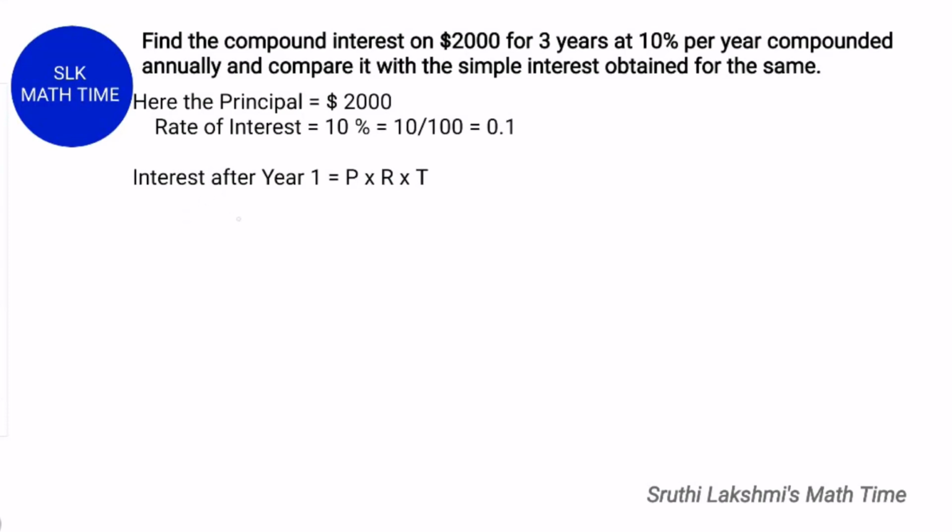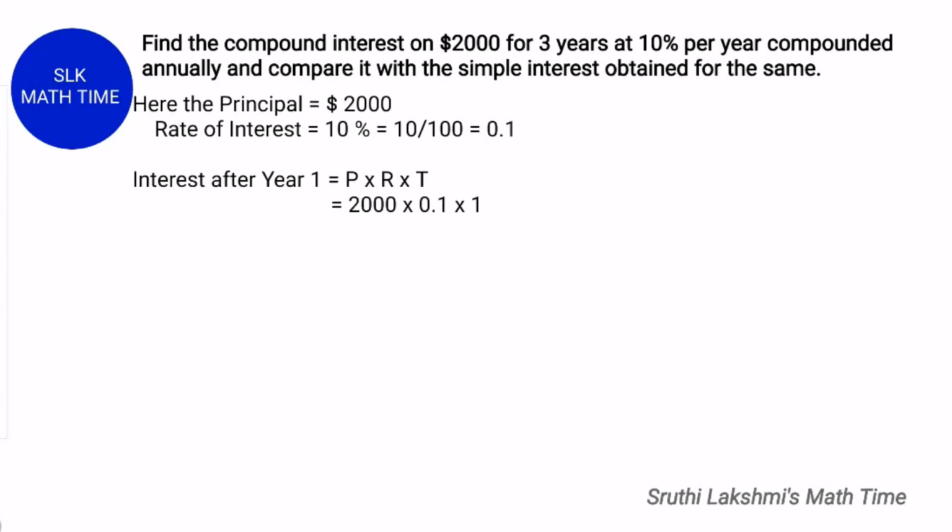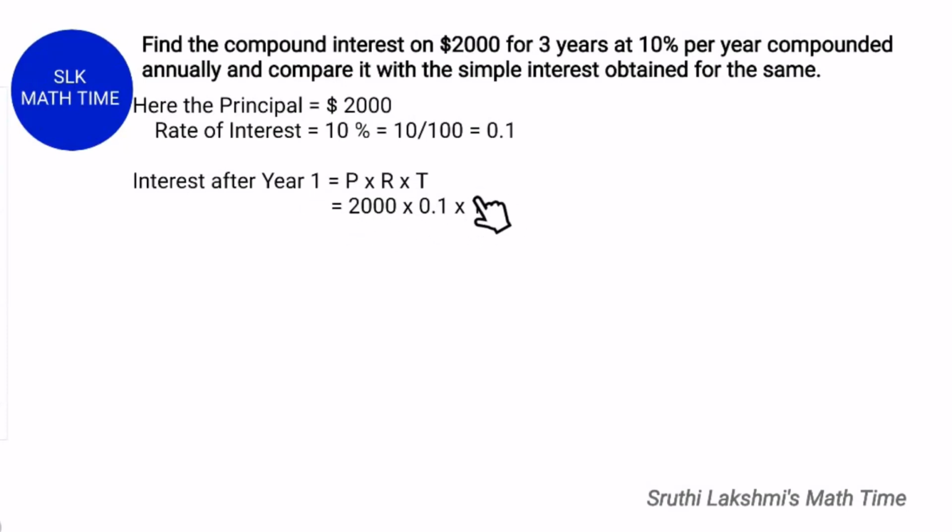To find the interest after the first year, the formula is P into R into T. Here P is $2,000, R is 0.1, and T is 1 because it's the first year. When we multiply this all together, we get 200.